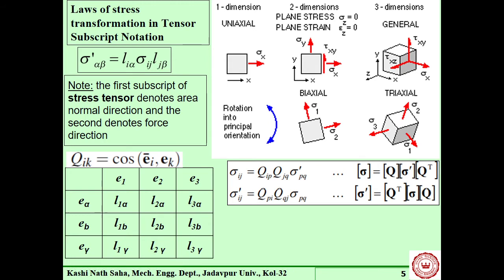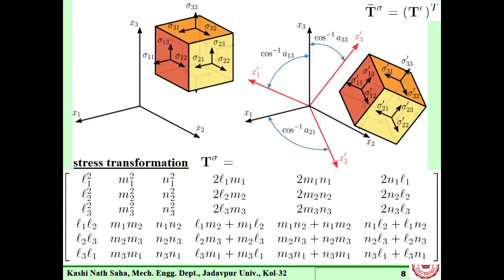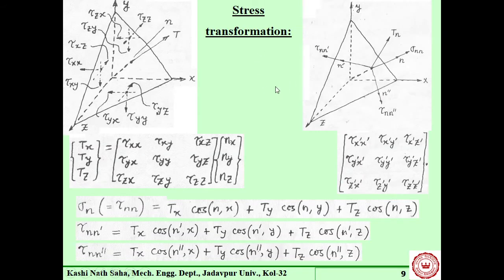Yes. And to understand that physically, what we have done here is that, say we have a given direction x, y, z, the state of stress matrix is given. This is given in x, y, z coordinate frame. Is clear? Yes.